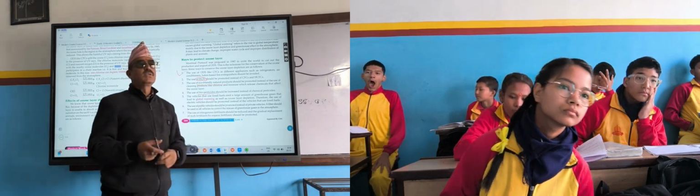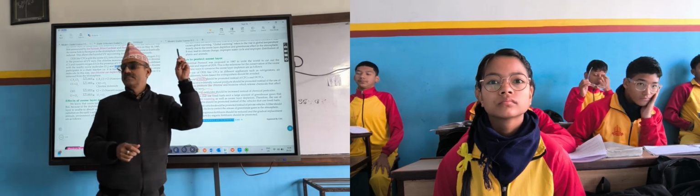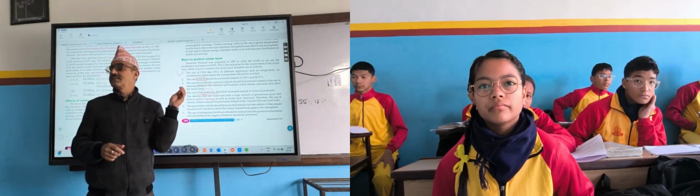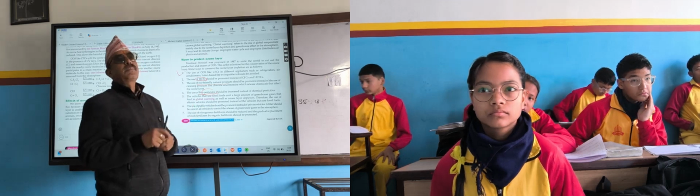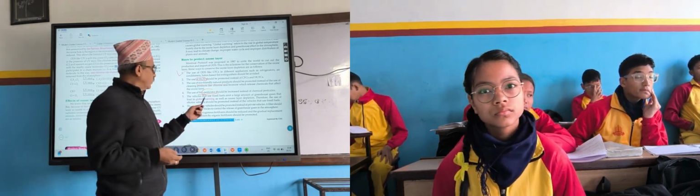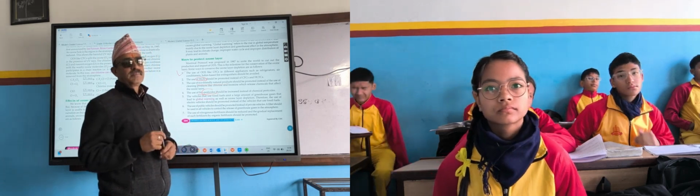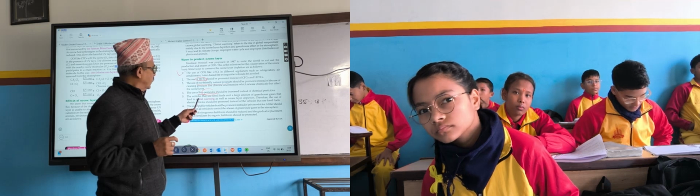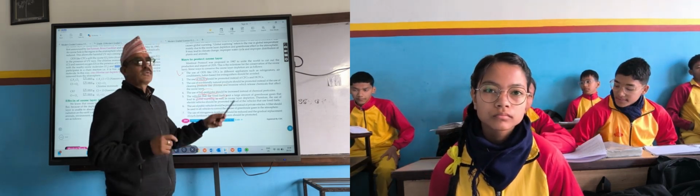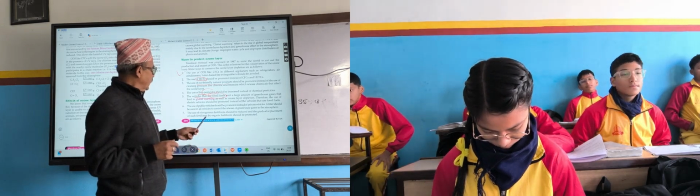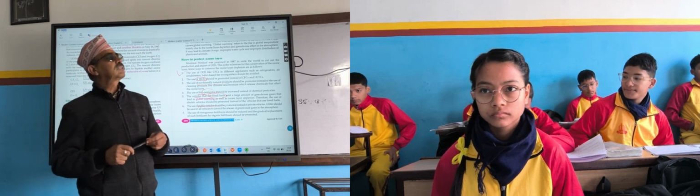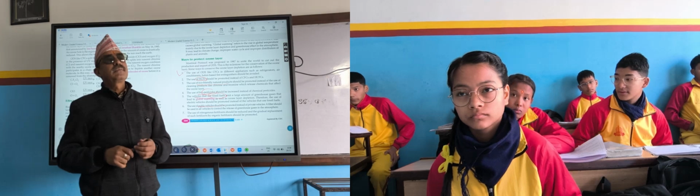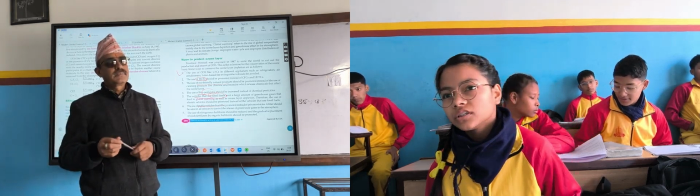And biopesticides should be used. What do you mean by pesticide? Chemical that is used for killing pests, harmful insects and animals. But we have to use biological, not chemical. And next one is, vehicles which run on fossil fuel should be stopped. And we have to promote public transport rather than private transport. So I think it's better to start trains in different places which can carry a large number of people. Yes or no?